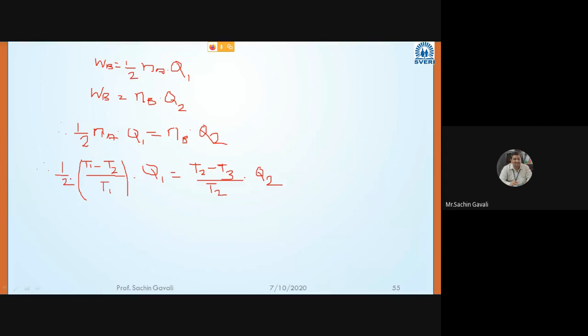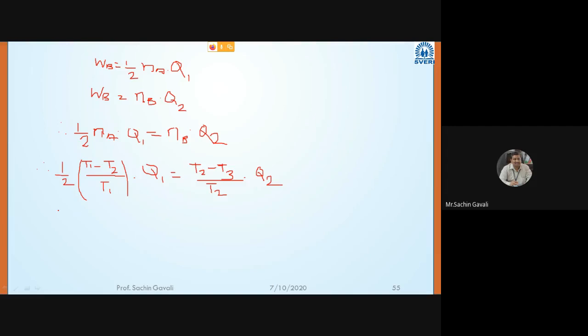Here one equation we are knowing, T1 and T3 we are knowing. Q1 we know, and Q2 we are not knowing. So you will get an equation in terms of Q2 and T2. So let us just go for the equation.